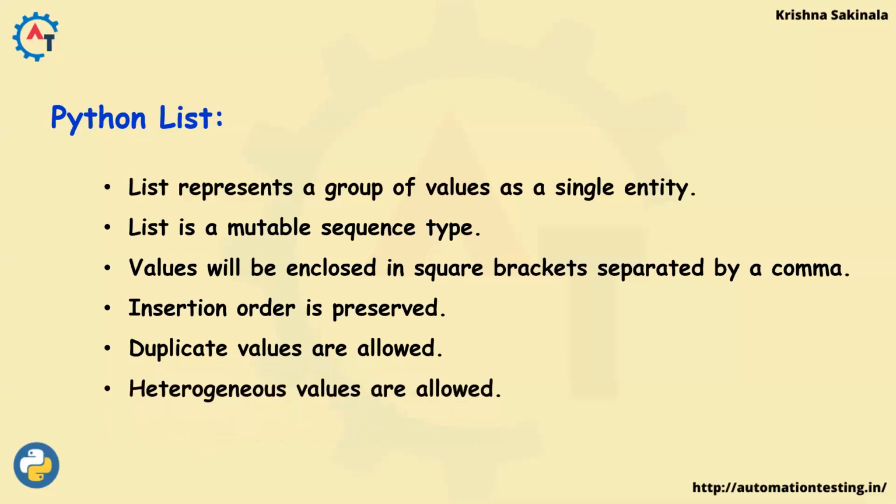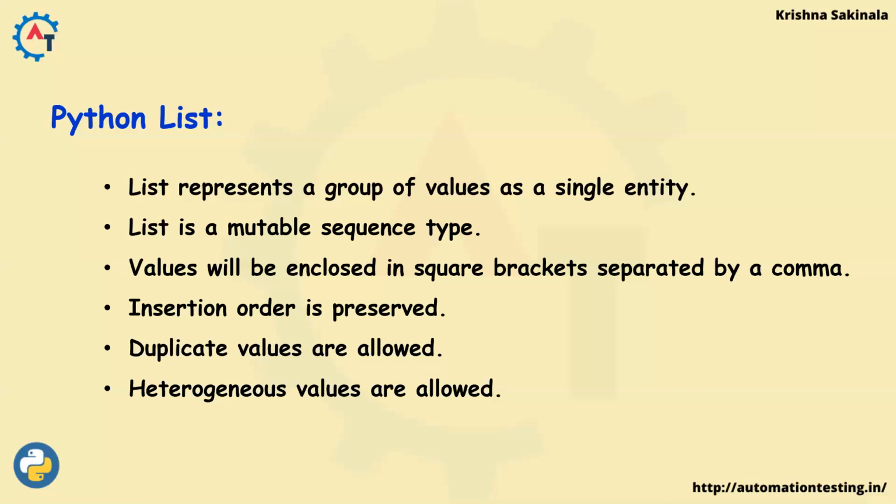Heterogeneous values are allowed, means in a list you can add, not homogeneous, you'll have homogeneous normally. Means if you want to create a list with integers, it should have only integer values. But in Python, in a single list, you can store multiple kinds of values.